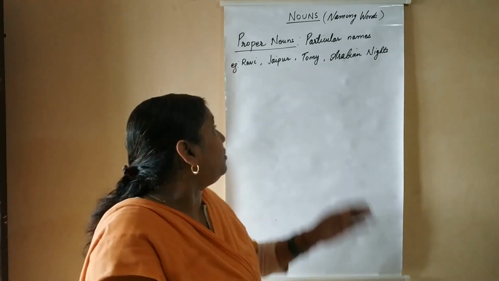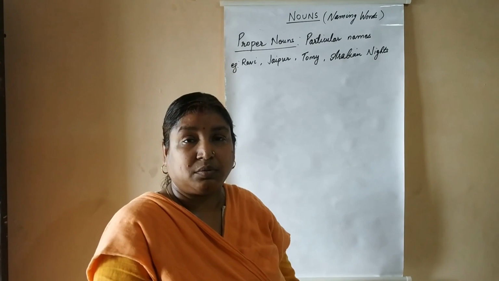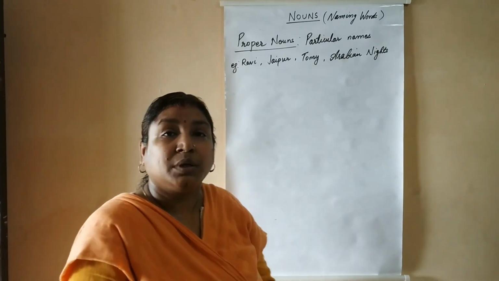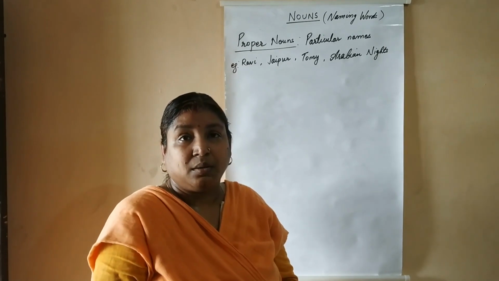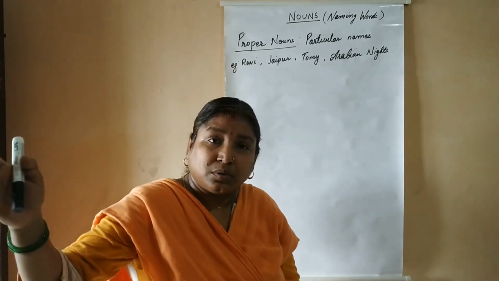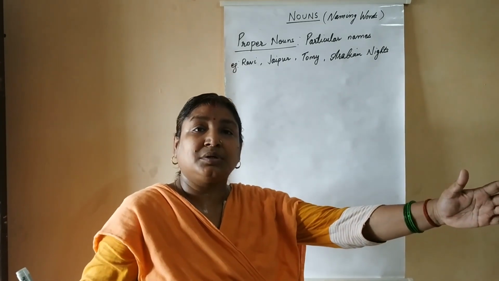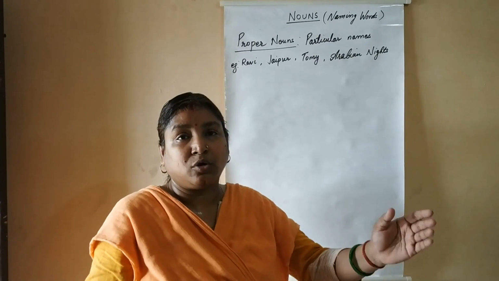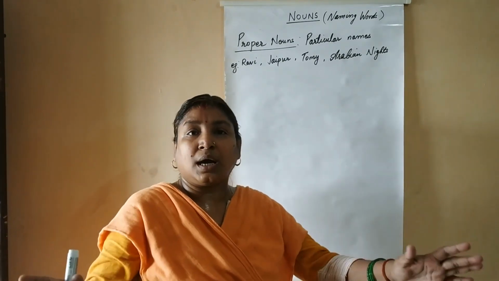Now you may say, ma'am, for person Ravi might be the name of many boys. Correct. Ravi may be the name in your class itself. You might have 3 Ravis. But can you call one Ravi as another Ravi? No. This Ravi is unique and that Ravi is unique. Both are different. That is why both are proper nouns.